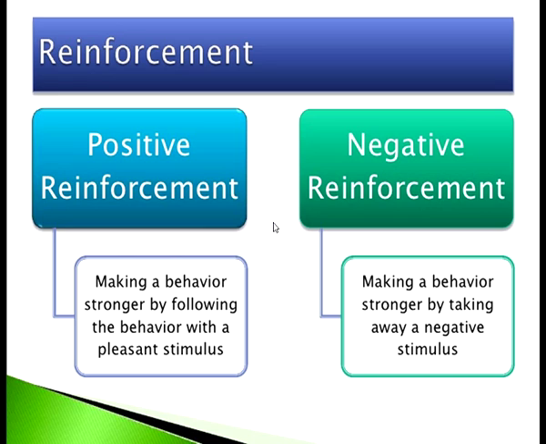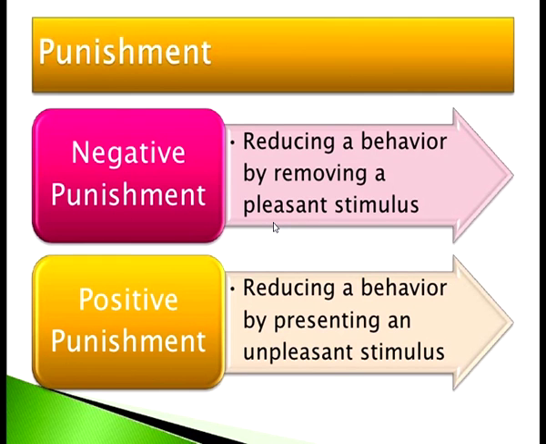So, we talked about the positive reinforcement, that is making a behavior stronger by following the behavior with a pleasant stimulus. Negative reinforcement, making a behavior stronger by taking away a negative stimulus. Negative punishment is reducing a behavior by removing a pleasant stimulus. Positive punishment, reducing a behavior by presenting an unpleasant stimulus.